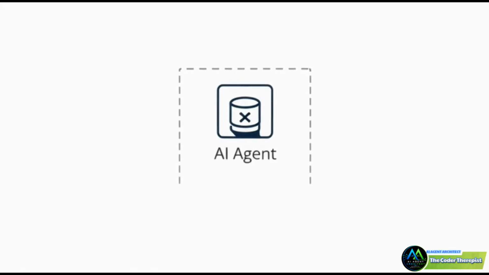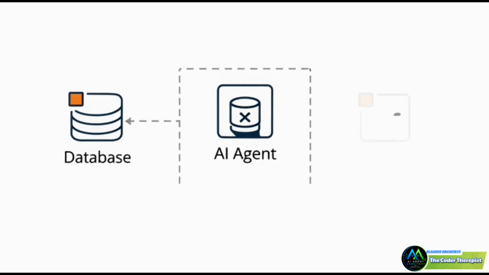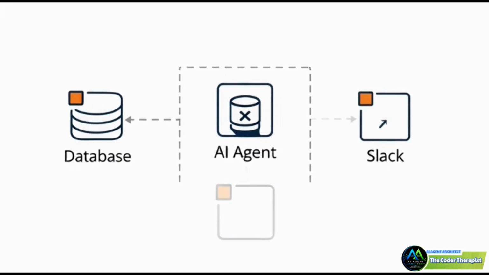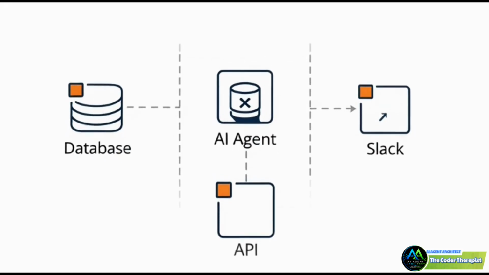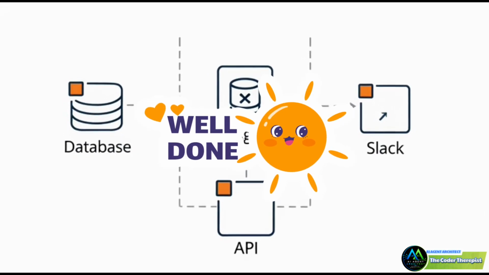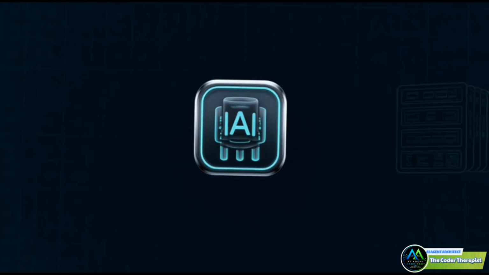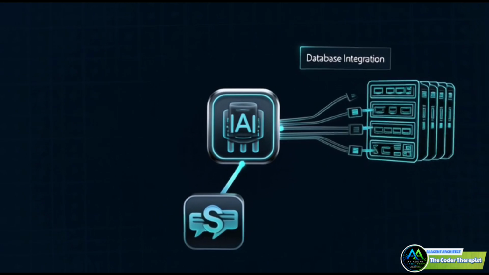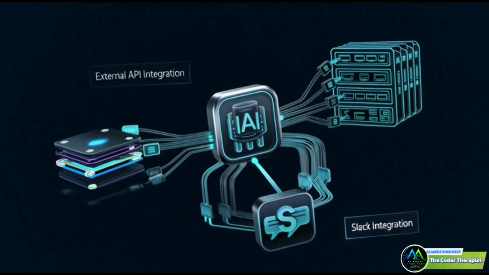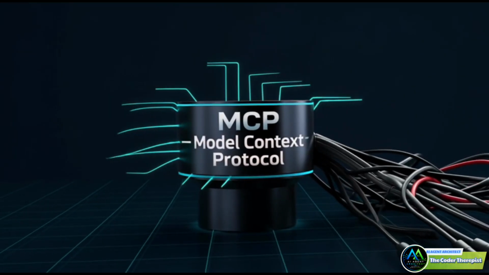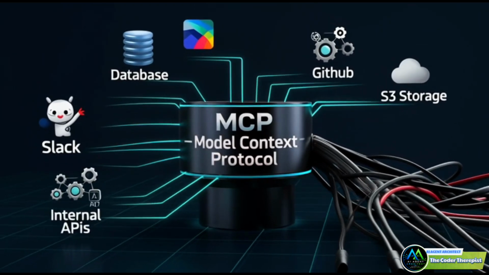Picture this. You build an AI agent and it needs to talk to a database. Cool, write an integration. Now it needs Slack. Write another one. Now an API. Write a third. Congrats, you just built 3 fragile little glass sculptures that shatter the second any of those services push an update. There's a fix for this. It's called MCP, Model Context Protocol. And if you're still hand wiring every tool your agent touches in 2026, you're doing it the hard way.